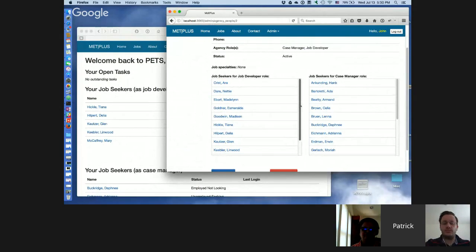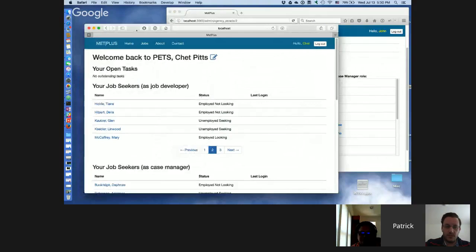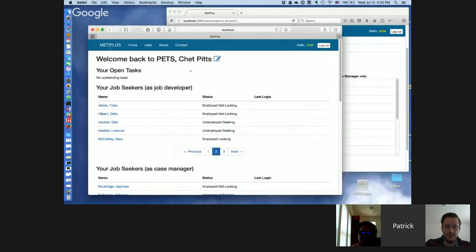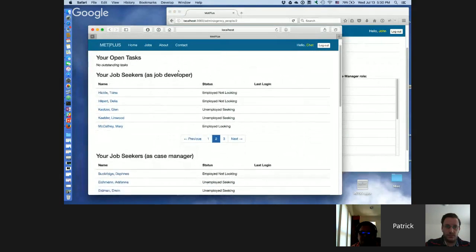As you can see, on both roles he's got over 5, so we'll see some pagination, right? Yeah.